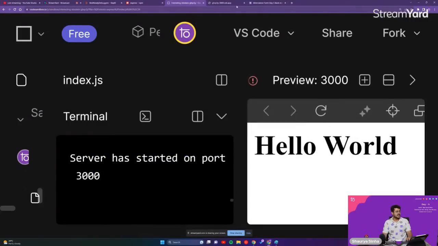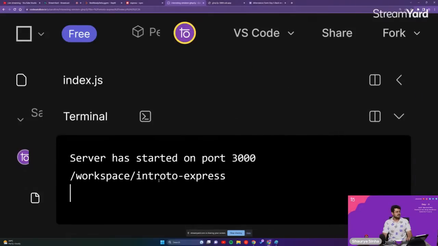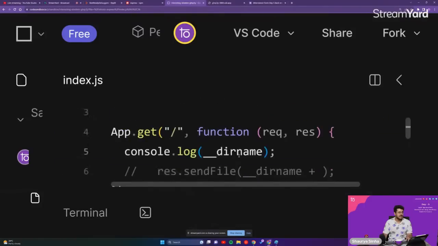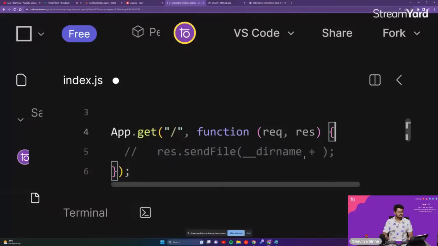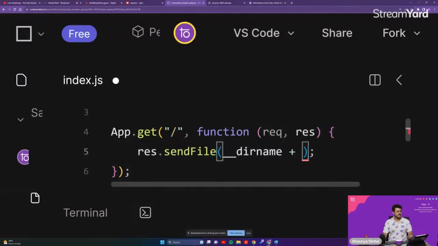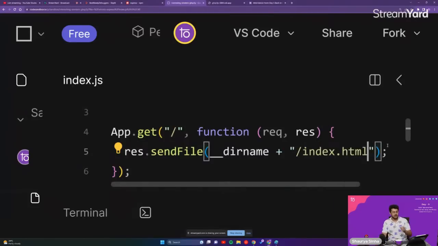We'll go to our website. As you're able to see right over here, we are getting workspace intro to express. That's the name of the folder that we are currently present in. So we need to add something at the end, guys. Let us remove this, we don't require it anymore. We'll uncomment it, plus / index.html. That is the file that we want to send.